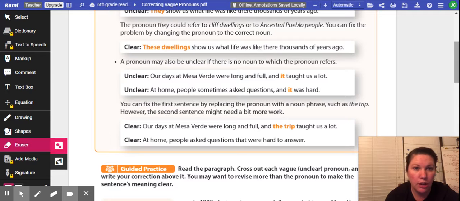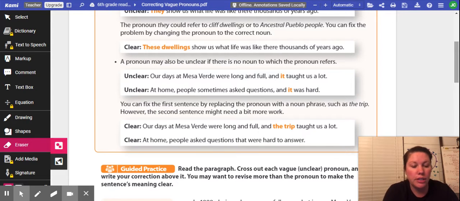Well, what was hard? So you can fix the first sentence by replacing the pronoun with a noun phrase such as the trip. However, the second sentence might need a bit more work, which means that we would have to actually rework the sentence to make it make sense. So sometimes fixing the pronoun is not the only solution. Sometimes you need to actually rework the sentence to make it make sense.